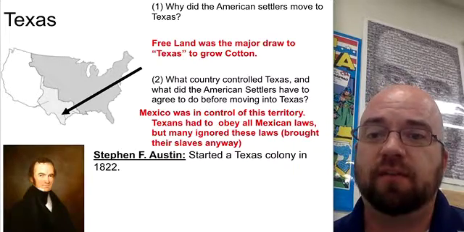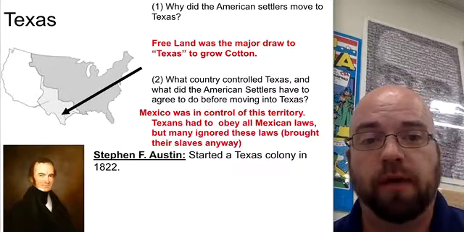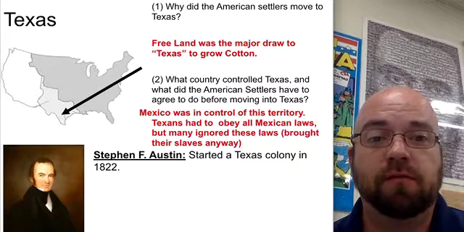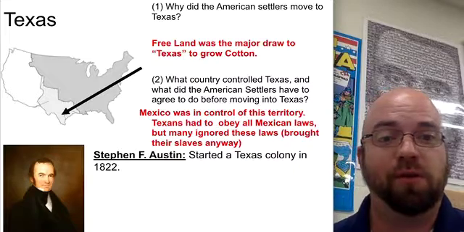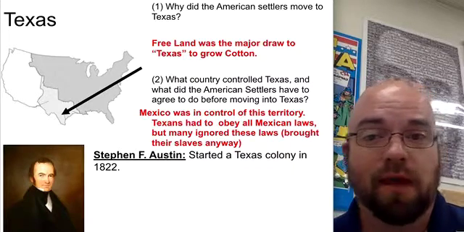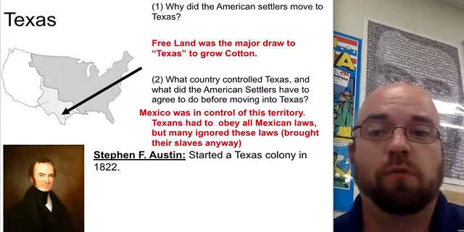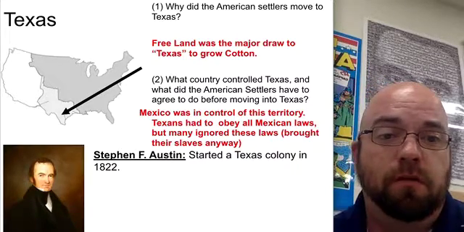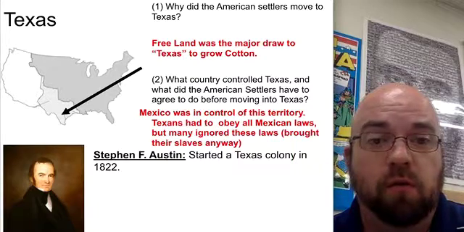And East Texas was a very fertile land, good for growing a cash crop called cotton. If you're familiar with some Texas geography in college football, you probably know there's something called the Cotton Bowl. Cotton is still grown there in East Texas. So Americans get this special agreement to basically move into Mexico and grow this cotton.